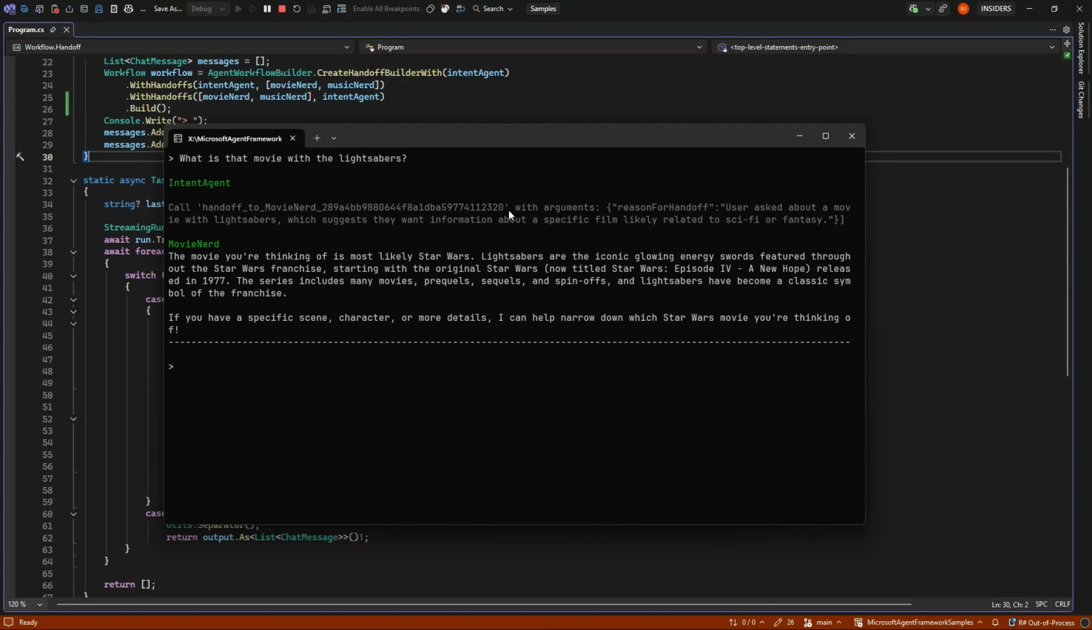And this is the call ID of it. And what you will see here is the handoff reason is actually what it gives the other system. So the user asked about a movie with lightsabers, which suggests they want information about a specific film, likely related to sci-fi or fantasy. And then that is actually what input the movie nerd gets. And the movie you're thinking about is most likely Star Wars. Yeah, I knew that. But that way we can get this.